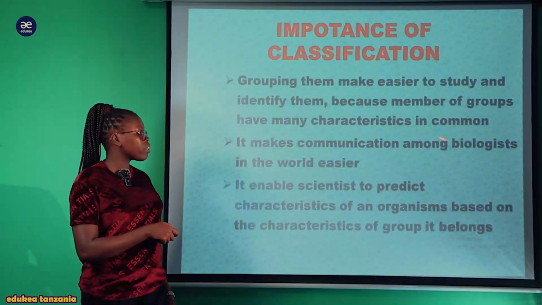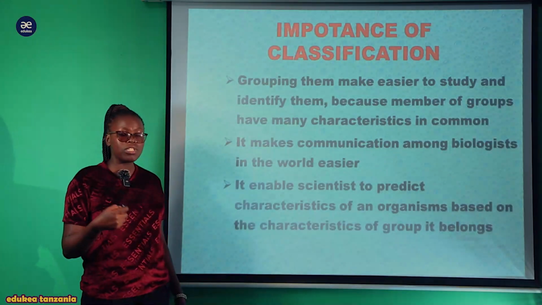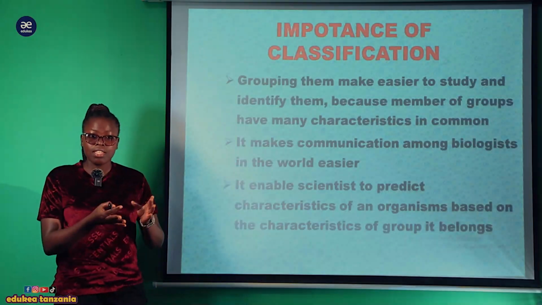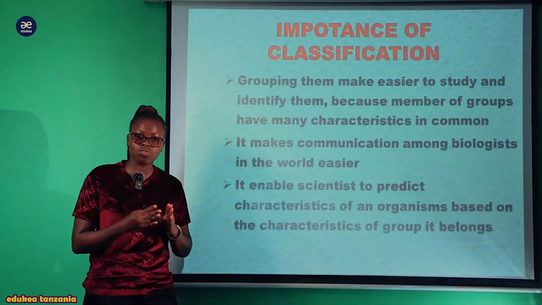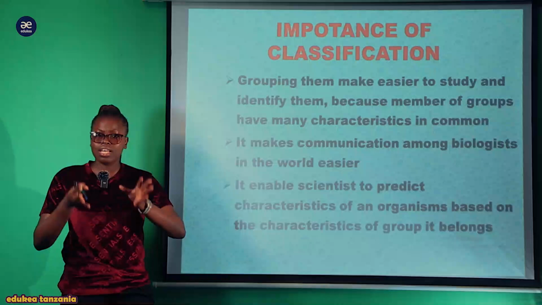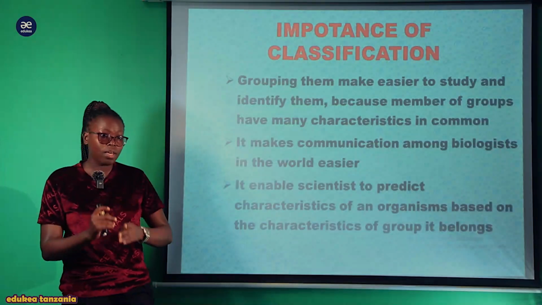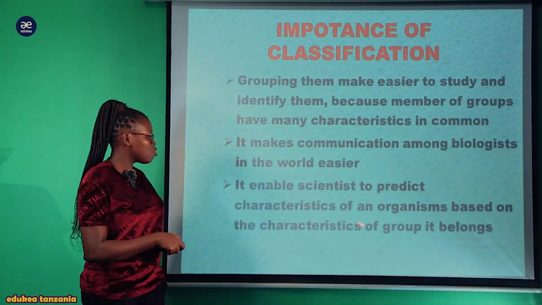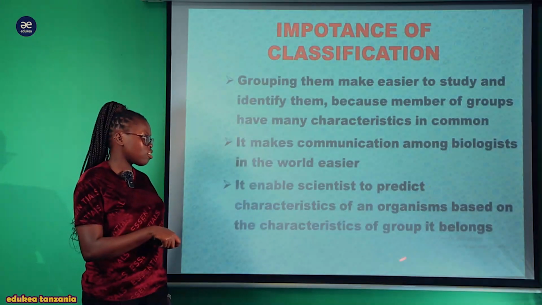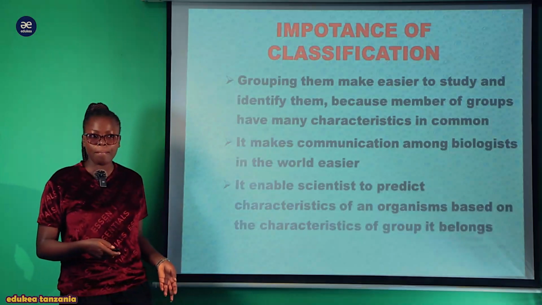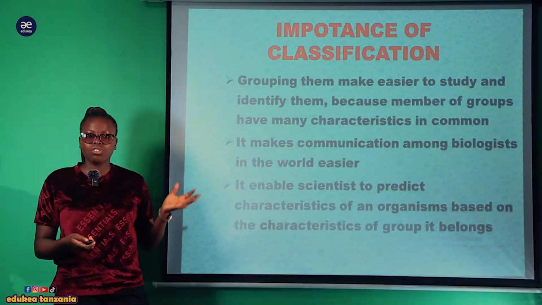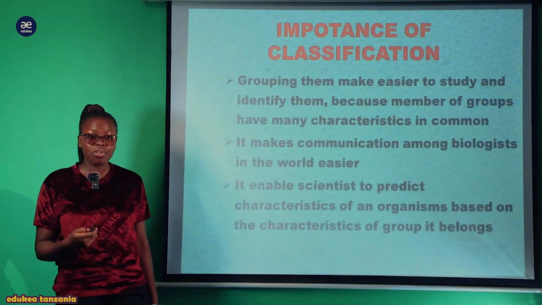The other is to make communication among biologists in the world easier. Nasababisha communication. This kind of communication katika mambo ya investigation, kuweza kujua kwamba yes, this belongs to the angiosperms. Huyu hapa ni Monocotyledonae. Kwa hiyo hapa inakuwepo uniform worldwide. The other one, it enables scientists to predict characteristics of organisms based on the characteristics of the group it belongs to. Vile vile kwa kujua kwamba either this is a rat, this is a mammal, wana tabia gani. So these are some of the advantages of classification.